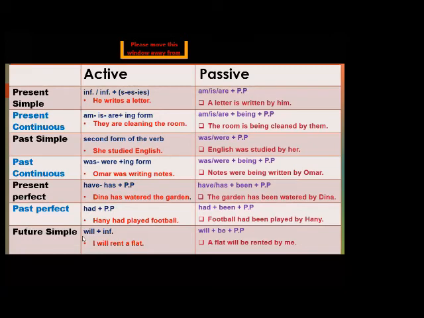After that, the future, we have the future will only, okay? So will plus the infinitive verb. I will rent a flat. So I is the subject, will rent is the verb, a flat is the object. In the passive voice, we will start using a flat, and at the end, by me. We said will plus the infinitive verb. In the passive voice, we will use will be plus the past participle of the verb. So a flat will be rented by me.